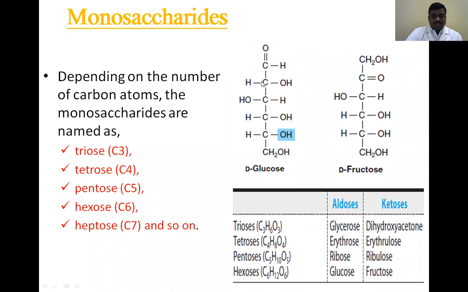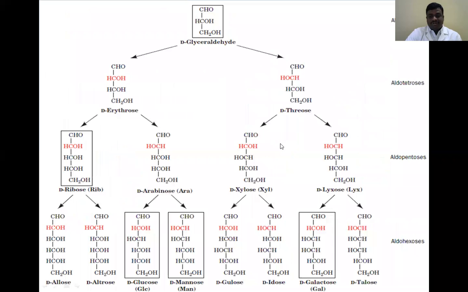So minimum, monosaccharides are having 3 carbon atoms. Maximum, those are having 7 carbon atoms. Okay. So different examples you can see. Glyceraldehyde, it is having 3 carbon atoms. Next one is 4 carbon atoms examples, erythrose, threose. Okay. Next one is 5 carbon atoms, ribose, arabinose, xylose.